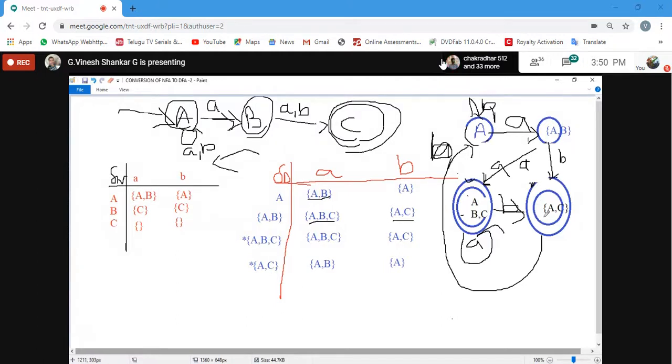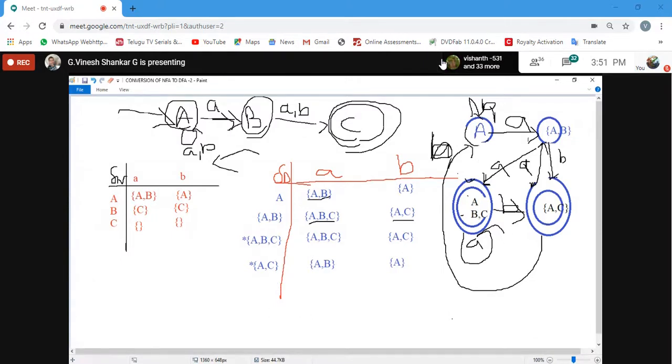Next, AC to A is AB. AC to A with respect to A. Okay? AB. See here, I've given arrow mark here. And this A is, that is this A. Okay? A. Going here like this. Then, A comma C, B is A. A comma C, B is A.